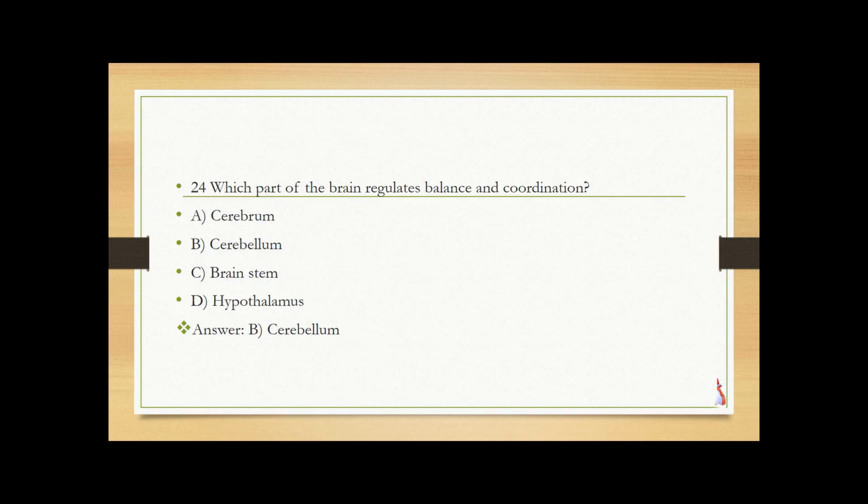Which part of the brain regulates balance and coordination? Cerebrum, cerebellum, brainstem, hypothalamus. Answer is cerebellum. Cerebellum coordinates balance and movement.